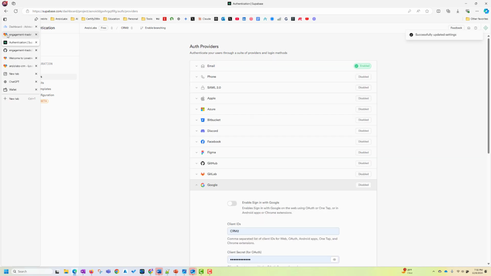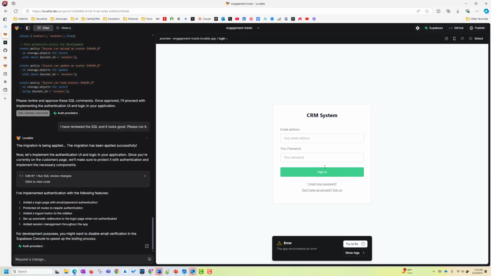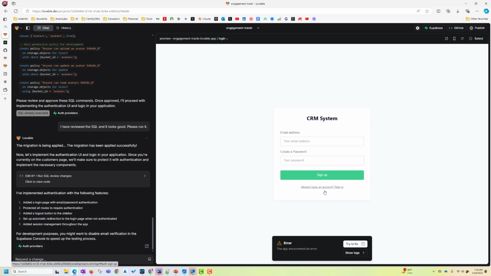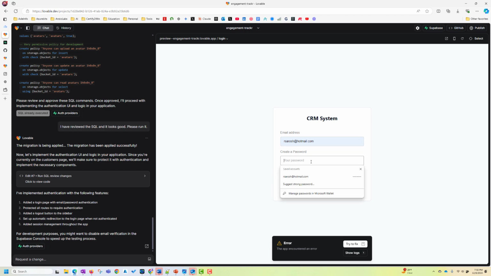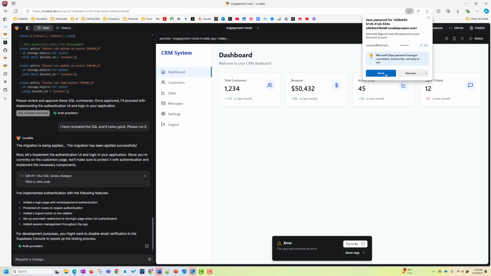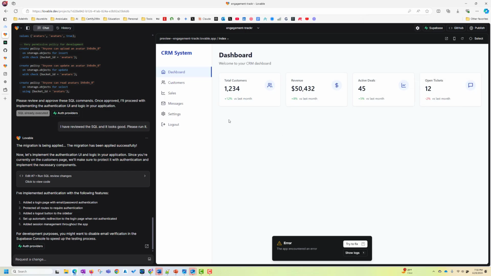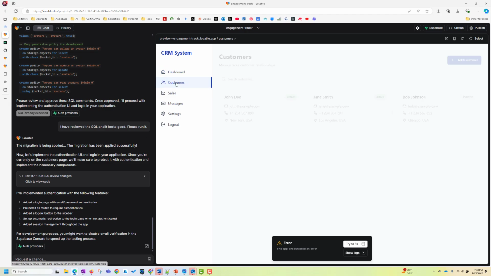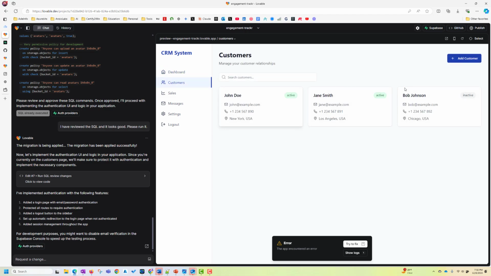So now let's go back. Successfully updated. Do you have an account? No. So I'm creating an account. This is my account, and this is my password, and I'll sign up. So once I sign up, I see this data. But again, here my customer which I added is gone because it was not connected.